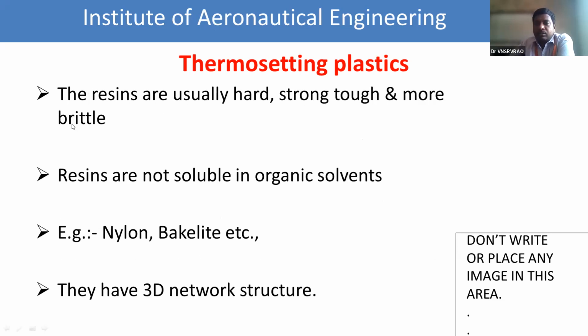These resins are usually hard, strong, tough, and more brittle. And these resins are not soluble in organic solvents. The examples of thermosetting plastics are nylon and bakelite, which have a three-dimensional network structure. So this is about the thermosetting plastics.